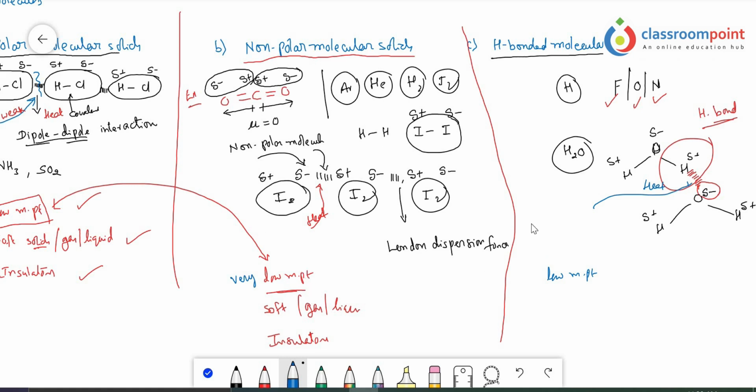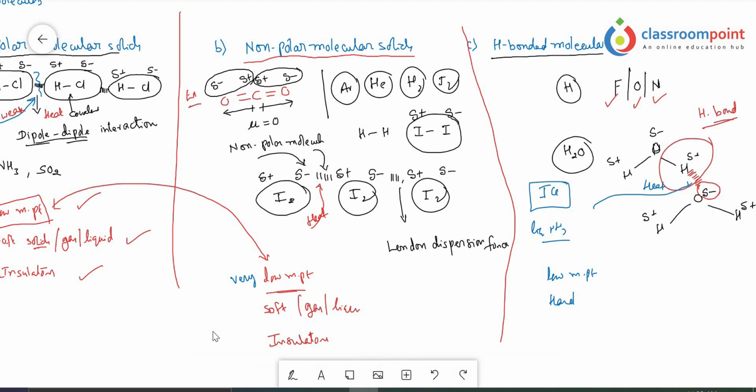So those are the melting point values. Next, these are hard. These are not soft because the hydrogen bond is so strong. That is why they are hard. That is the reason why ice completely exists in the solid state. Okay. Next one, even liquid ammonia also shows hydrogen bonding.